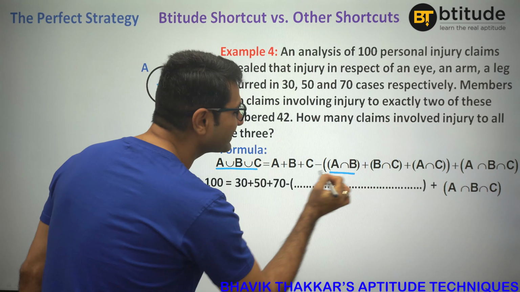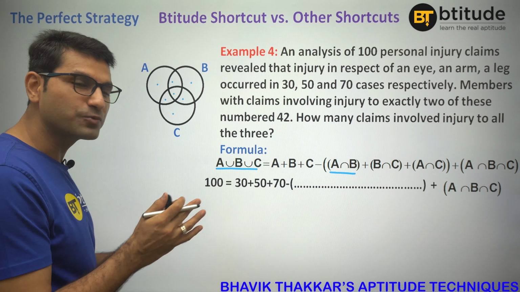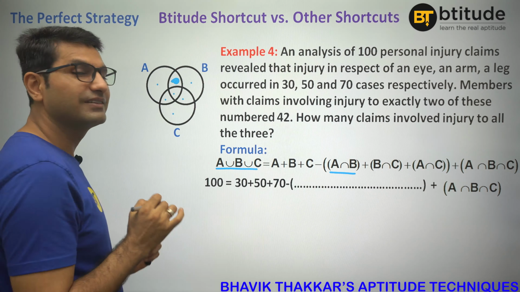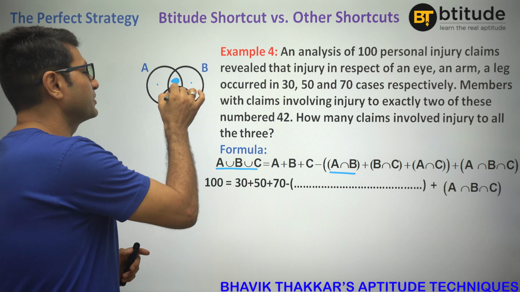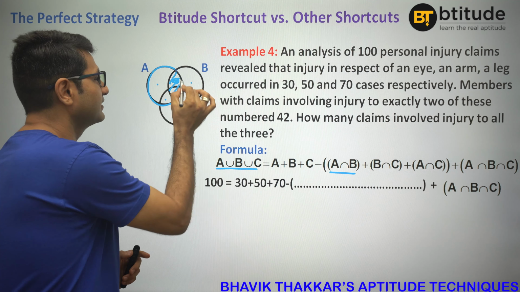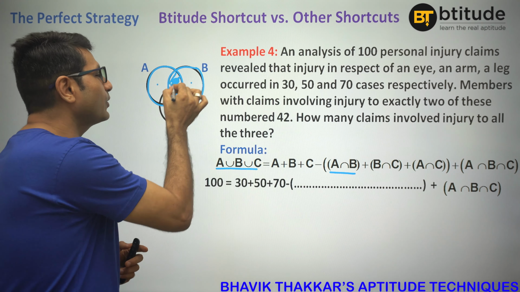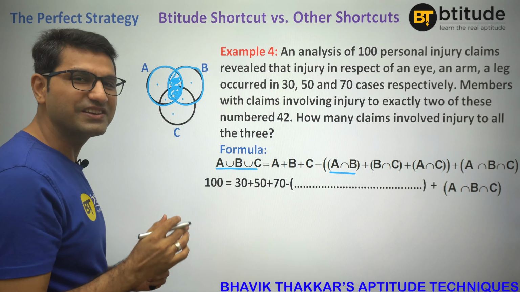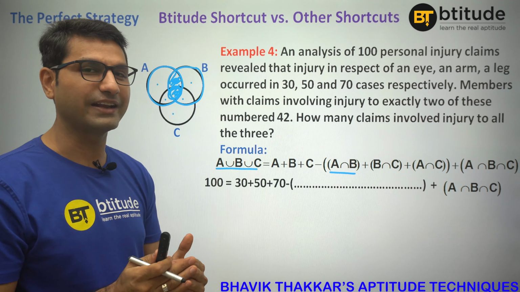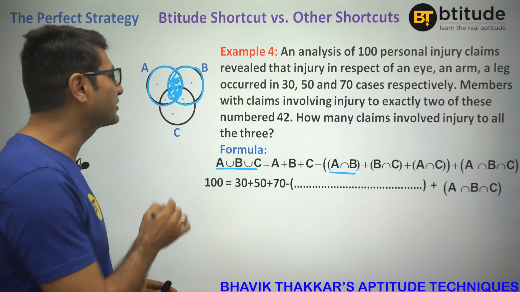When we say A intersection B, which dots does it actually mean? Usually students believe that it is these dots. This is the dot, right? No, A intersection B actually means this whole area. Because look, the circle of A is this, the circle of B is this. So the common area between A and B also includes this area, which is the common area of all three, right? So A intersection B includes that area. B intersection C, that means the common area between circle B and circle C also includes this area.